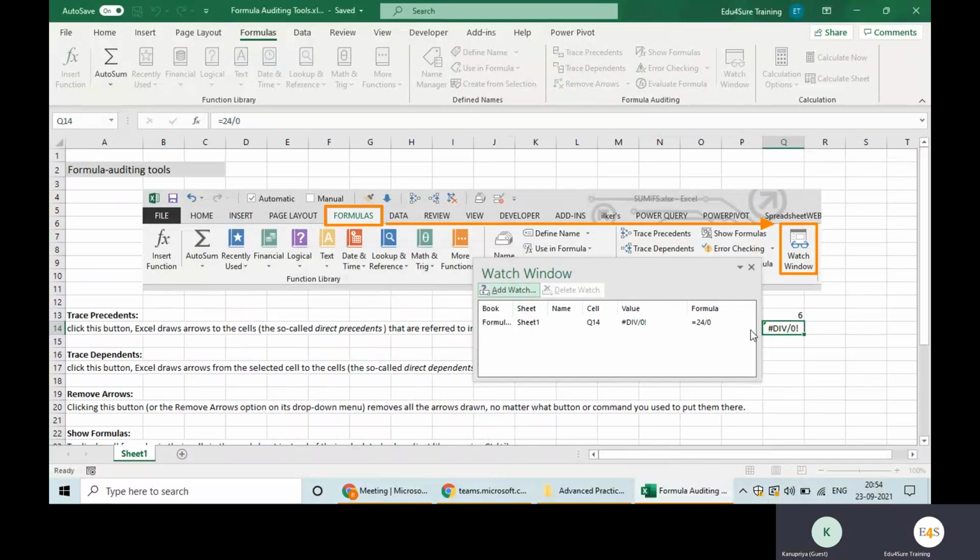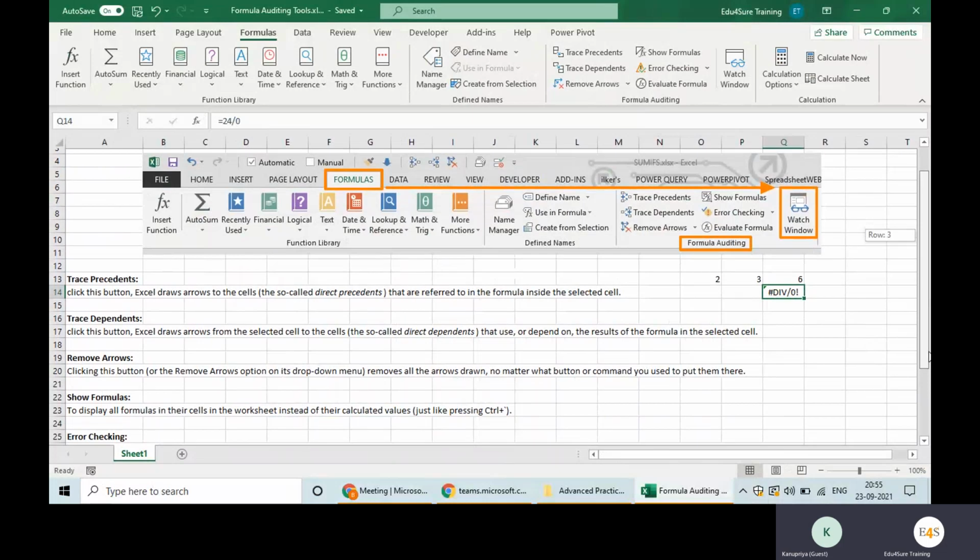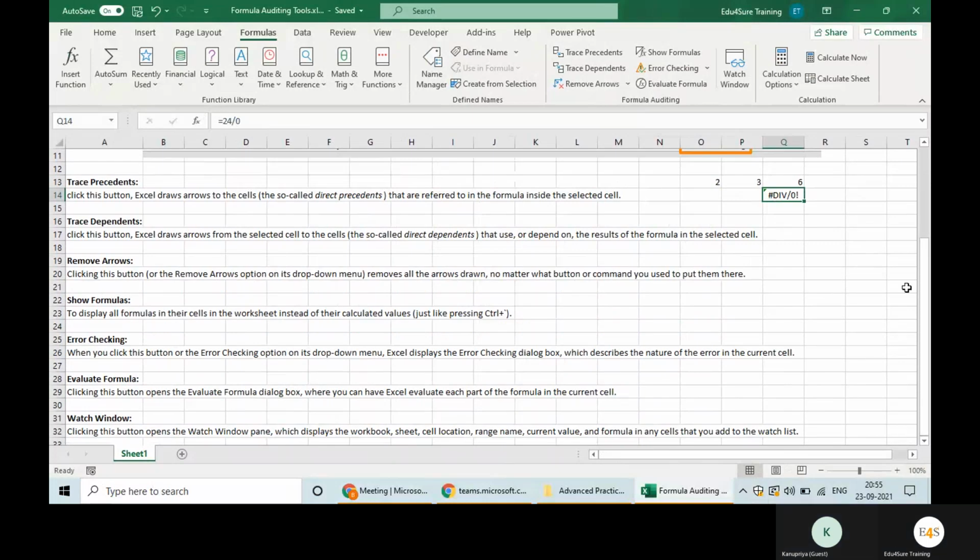It is simply giving you all the details. Somewhere these formulas are also important. So basically, these tools are very helpful if you are very weak in Excel.